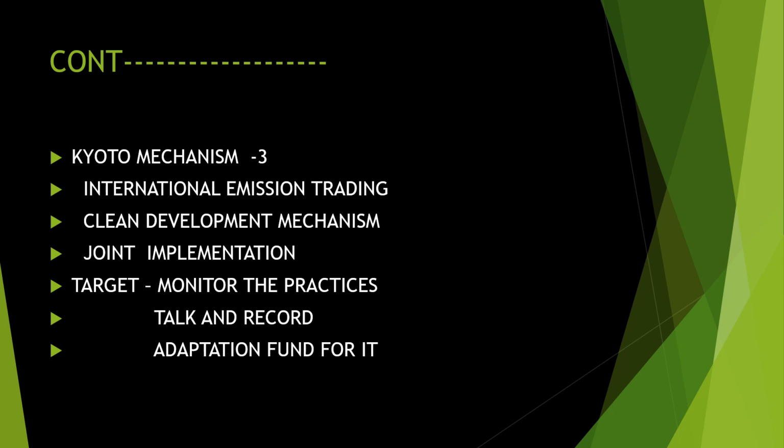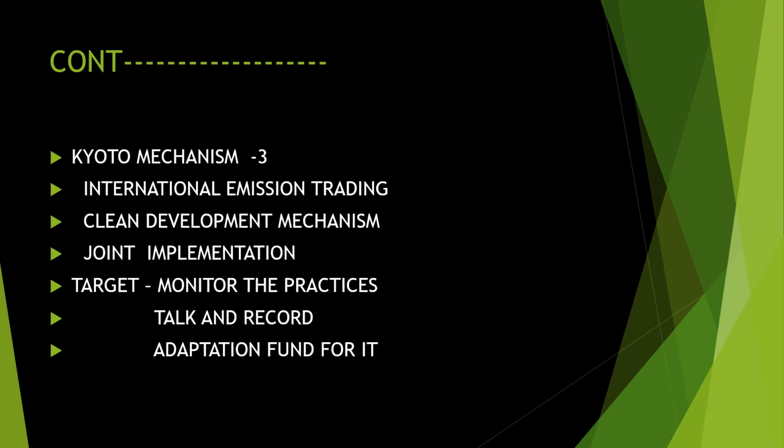And the Kyoto mechanisms. What are the three mechanisms? International emission trading. Emission trading means some countries' emission is at a high level, so they have to find which countries are emitting more. And clean development mechanism. Whoever is doing it, they have to reduce it. Development mechanism here means not measures; it is the program for reducing the gases. Joint implementation means the developed, developing, and underdeveloped countries, the three areas, have to work together to reduce the gases. That is the three mechanisms.